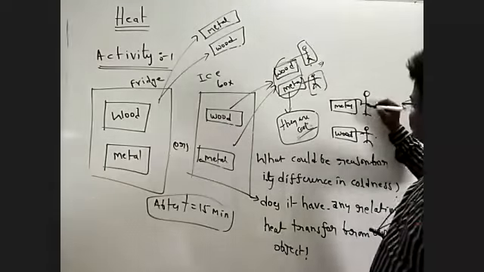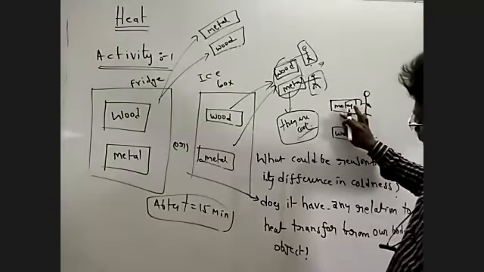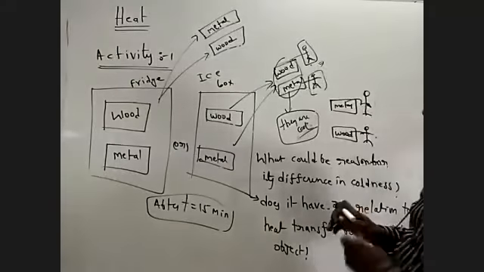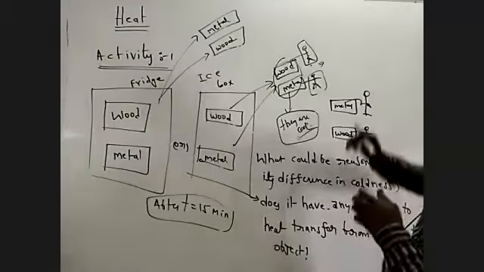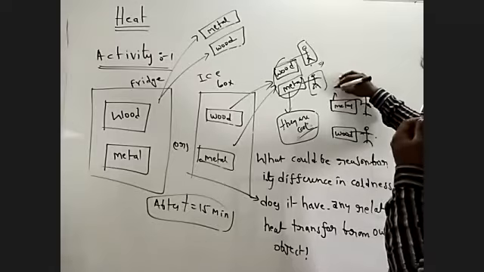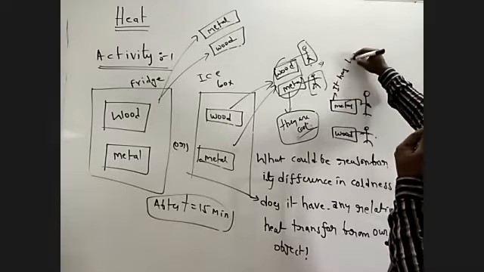Listen here: this is a very cool metal. Metal has a low temperature.